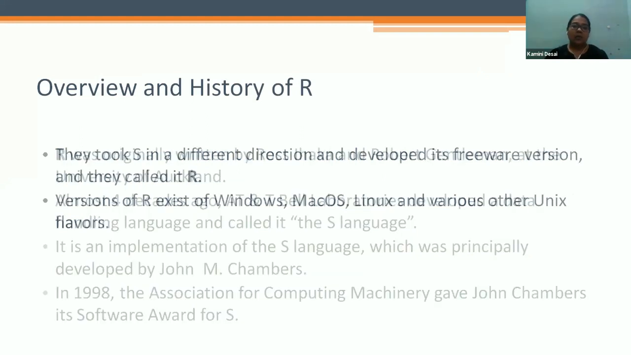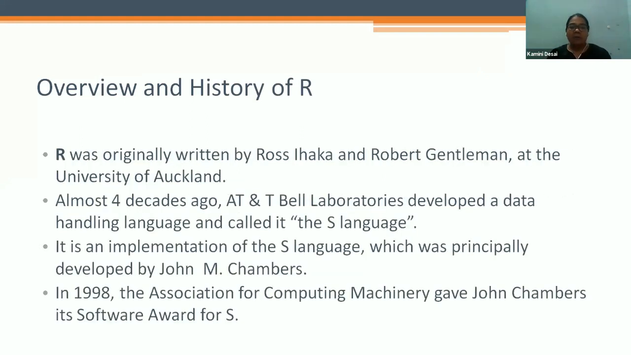So, overview and history of R. R was originally written by Ross Ihaka and Robert Gentleman at the University of Auckland. Almost 4 decades ago, AT&T Bell Laboratories developed a data handling language. First it was the S language. After that, it became the R language. So it is an implementation of the S language, which was principally developed by John Chambers, and in 1998 the Association of Computing Machinery gave John Chambers the Software Award for S.